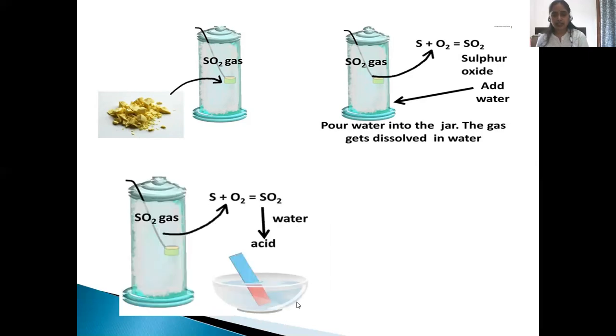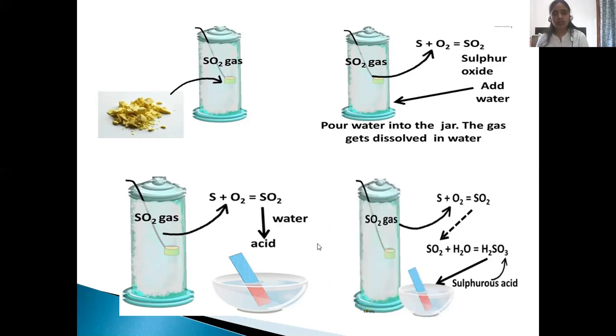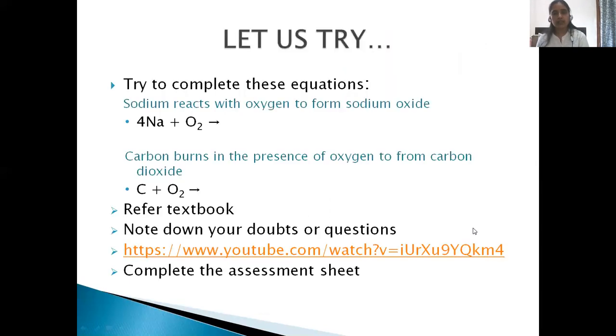If we take the solution and dip red and blue litmus paper into it, we can see that blue litmus turns red. This is because non-metallic oxides are acidic in nature. Here SO2 reacts with water H2O to form sulfurous acid. This is about the reaction of metals and non-metals with oxygen.